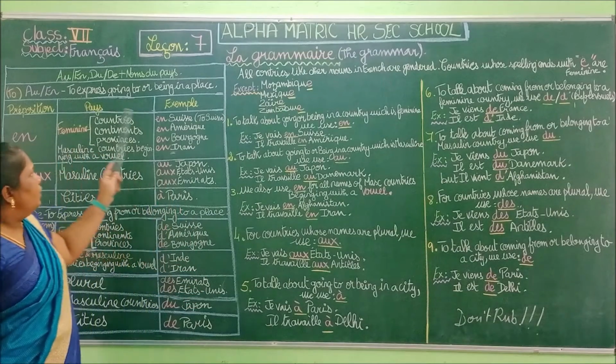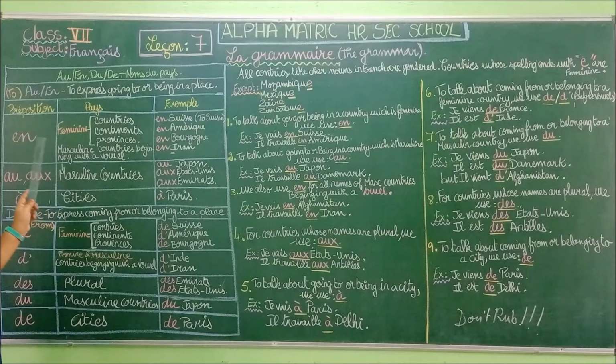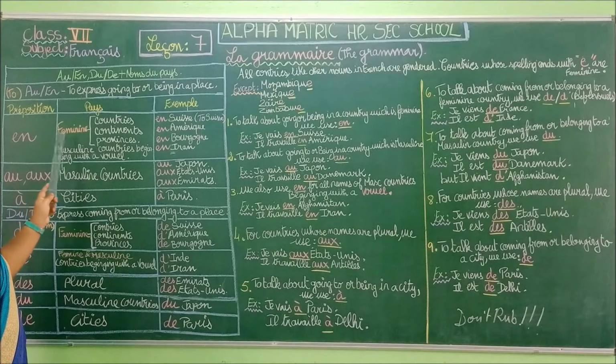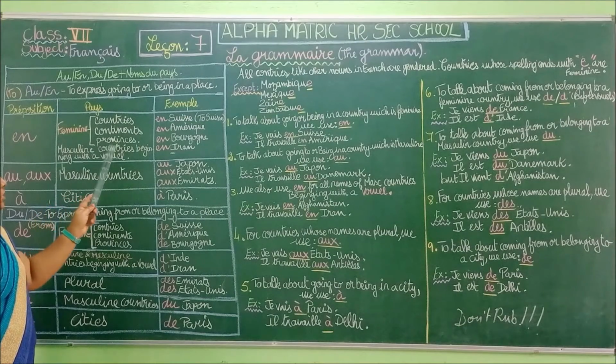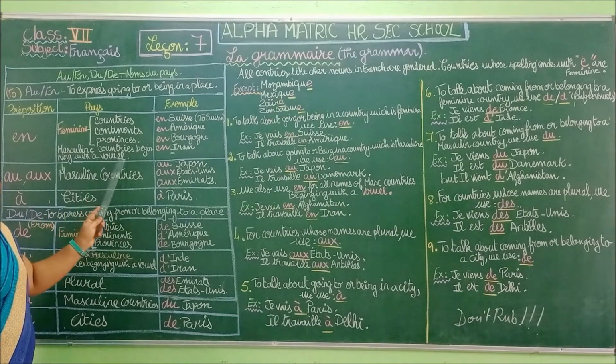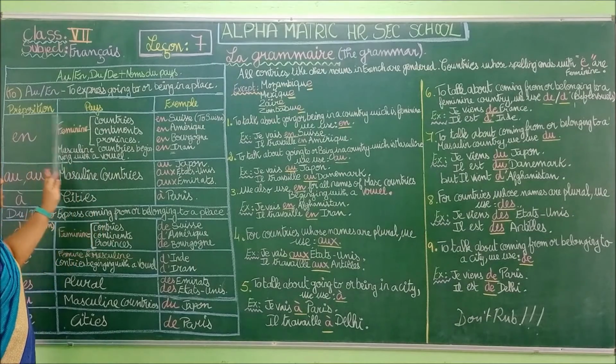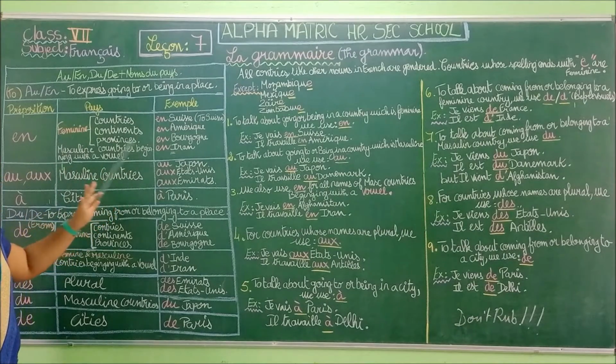So we saw the preposition en used for feminine countries, feminine continents and feminine provinces, then for masculine countries beginning with a vowel. So this is what you have to learn for this column.